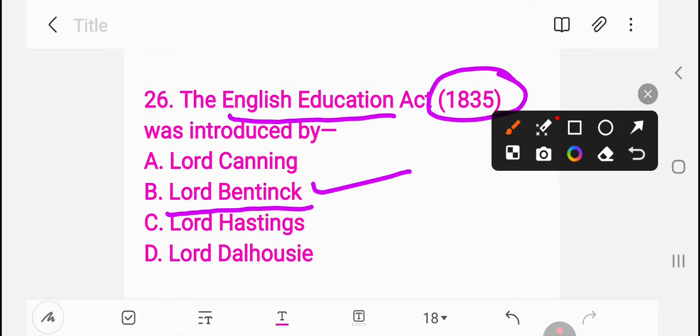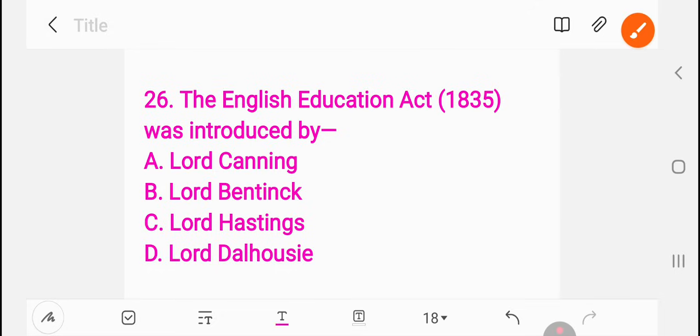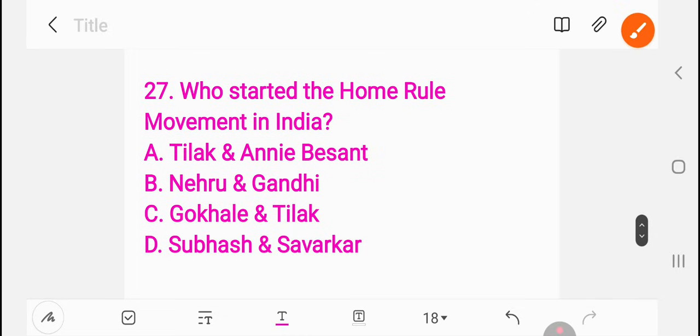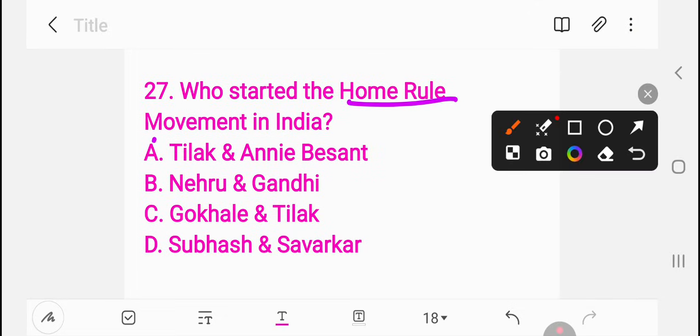27. Who started the Home Rule movement in India? Tilak and Annie Besant, Nehru and Gandhi, Gokhale and Tilak, Subhash and Savarkar. So the right answer is A, Bal Gangadhar Tilak and Annie Besant. Home Rule League.